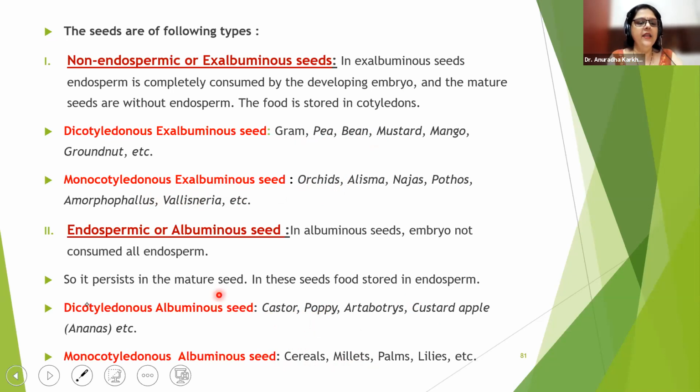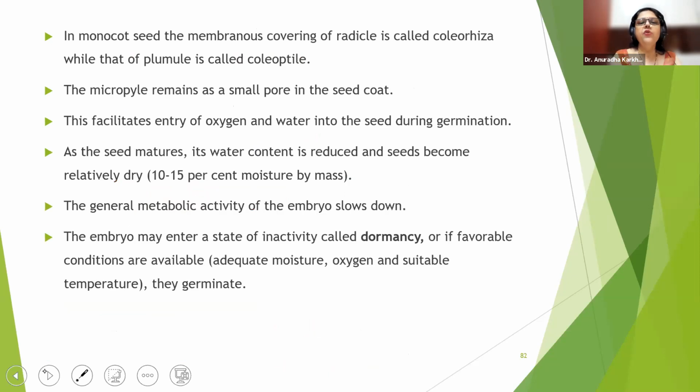Well, then let's go to the next one. In monocot seed, the membranous covering of the radicle is called coleorhiza, while that of plumule is called coleoptile. The micropyle remains as a small pore in the seed coat, same as that of dicot. This facilitates entry of oxygen and water into the seed during germination.